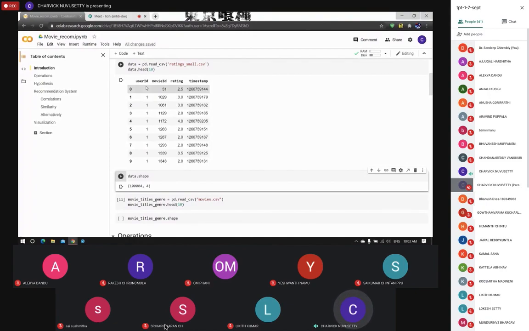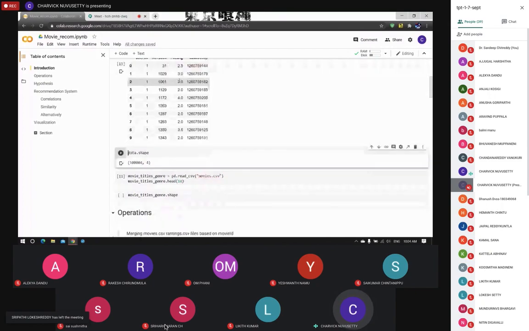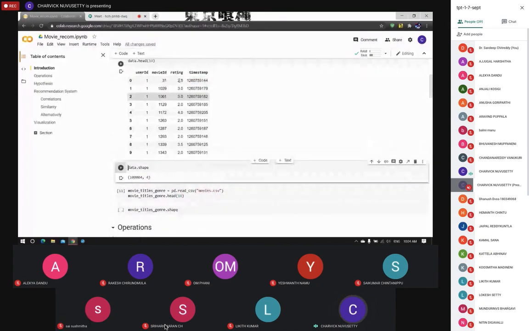Next is movie ID. Movie ID is different for each movie, and our dataset has over 1,000 movies. The next one is rating. It is the rating left by each user for the different movies present in our dataset.